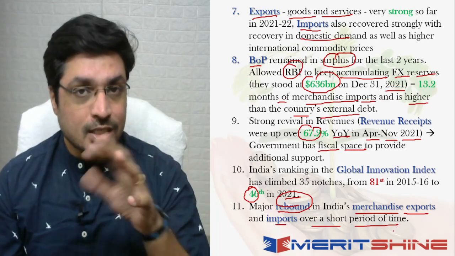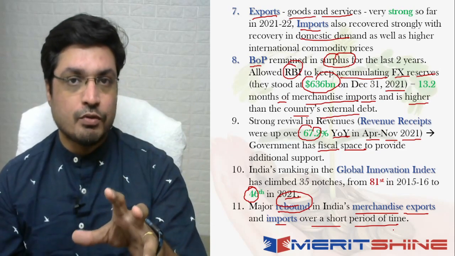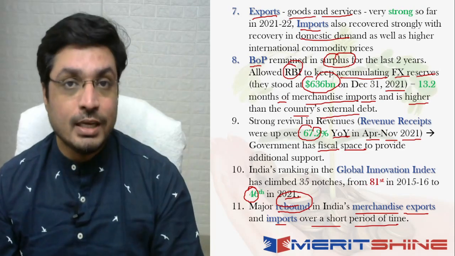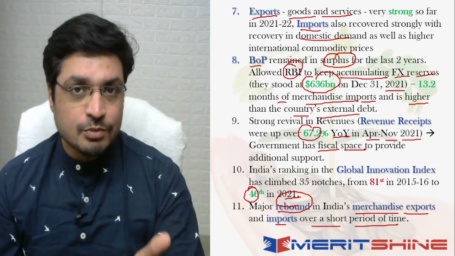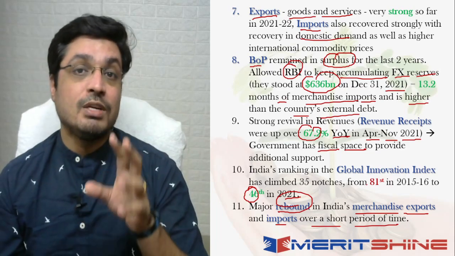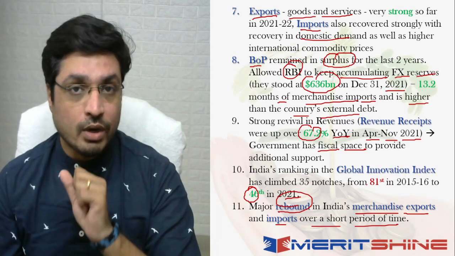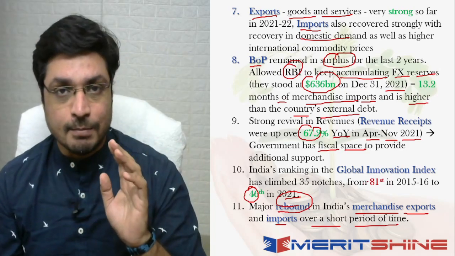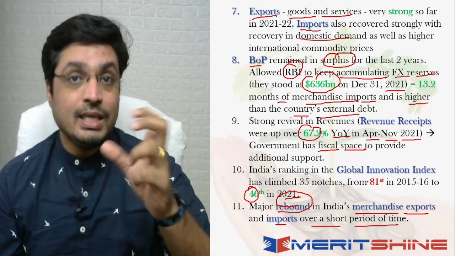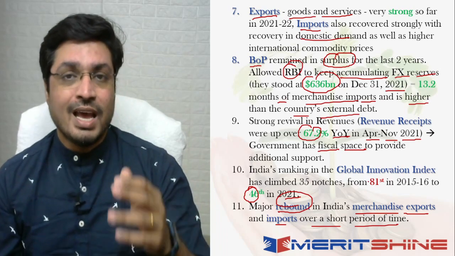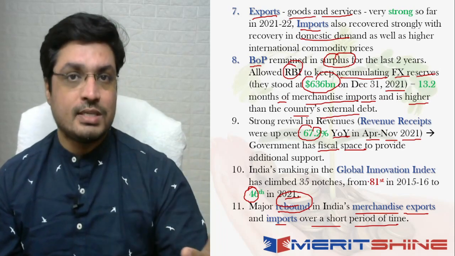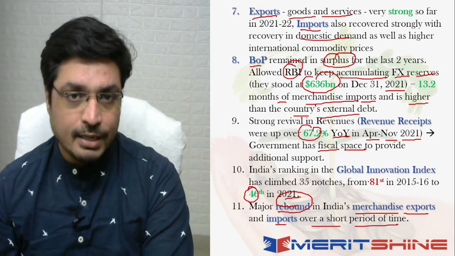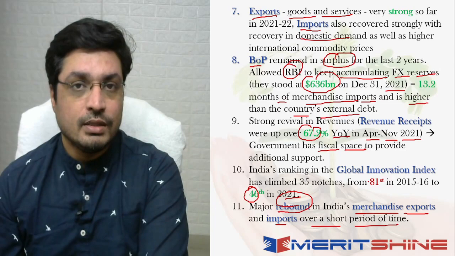And इसका context हम December में भी देखते हैं. If you see the December numbers from a merchandise exports standpoint, it basically touched the highest ever monthly number, right? So when you talk about merchandise exports, it was touching a value of $37 billion in the month of December 2021 as compared to, let's say, a $27 billion in December 2020, right? And that was the highest ever monthly levels in terms of merchandise exports. And what it goes to show is that slowly but steadily the economy has actually on the revival path is what is getting conveyed, right? And this is again a very critical aspect conveyed in the economic survey, right?